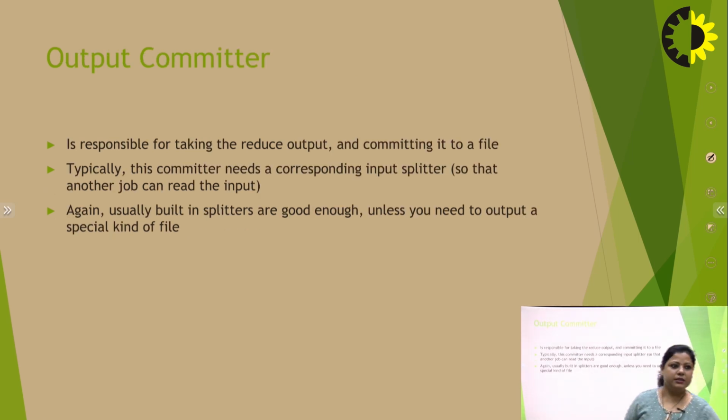Now next is the partitioner or output committer. What is it? It is responsible for taking the reduced output and committing it to a file system, and it decides how intermediate key-value pairs are distributed to reducers. And what is the role of this component?